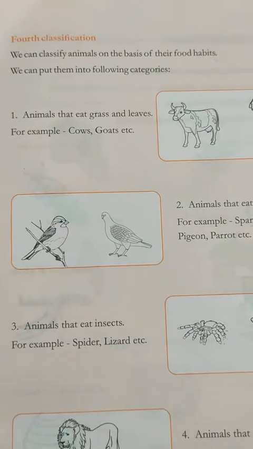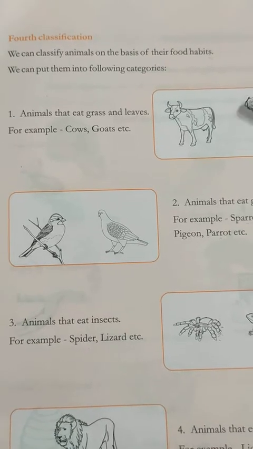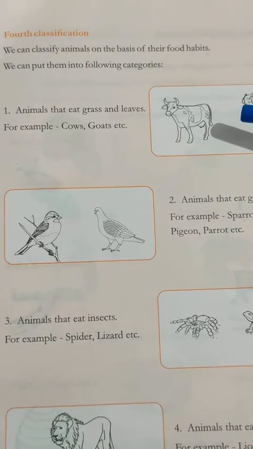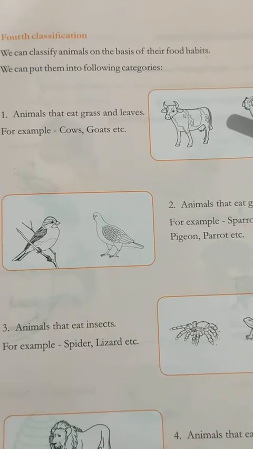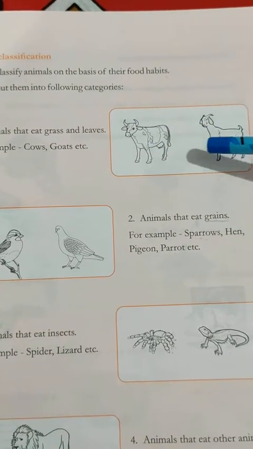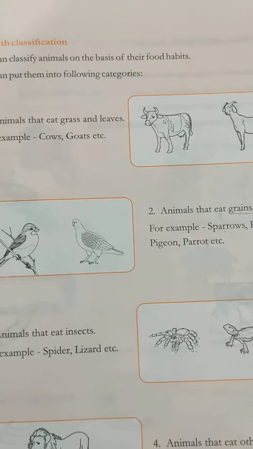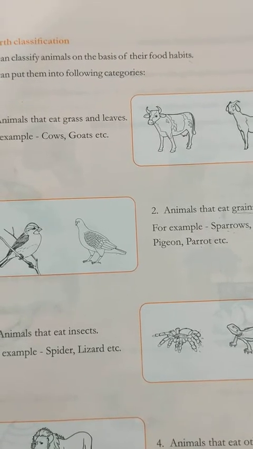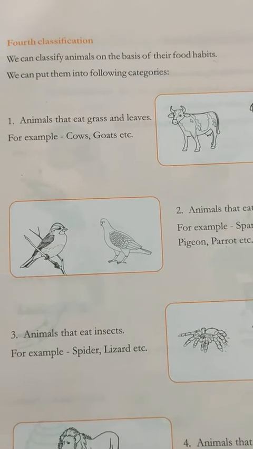First one is animals that eat grain, grass and leaves. There are some animals that love to eat grass as well as leaves. What are these animals? Cows, goats. Here you can see cow, goat, many more like elephant, like giraffe. All these animals love to eat grass and leaves.